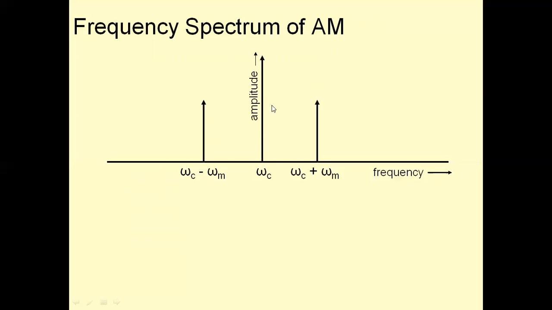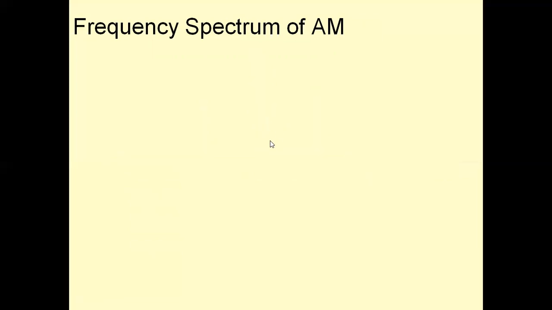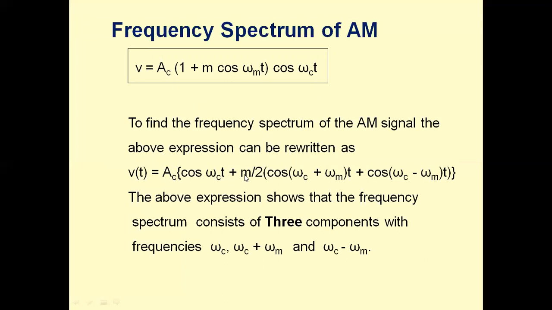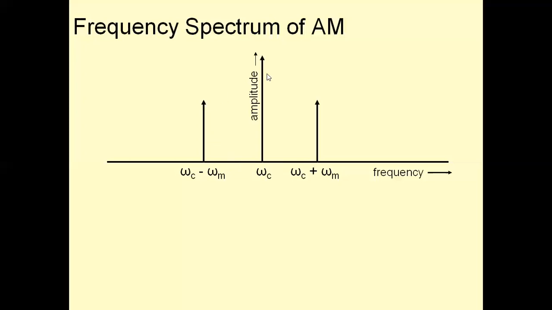One is omega_c. Omega_c plus omega_m is higher than omega_c, so it comes on the right side, and omega_c minus omega_m is less than omega_c, so it comes on the left side. See, this amplitude is higher. It is Ac. The next ones are m Ac by 2. These are sidebands, and m Ac by 2 is less than Ac. Therefore, the amplitudes of the sidebands are equal and less than the carrier amplitude. So the AM wave consists of three frequencies. One is fc.